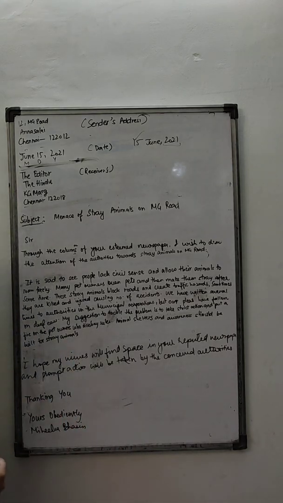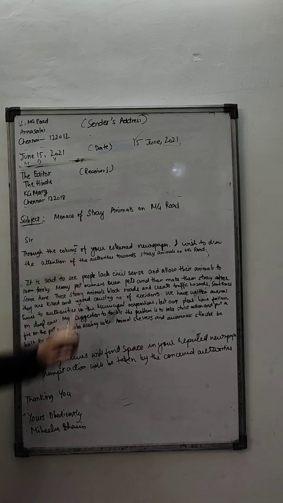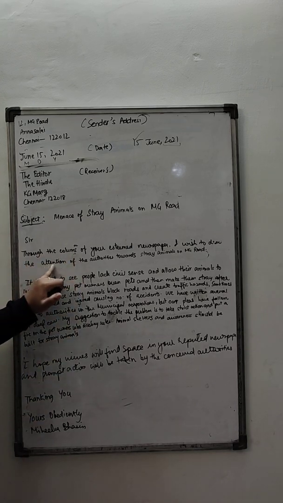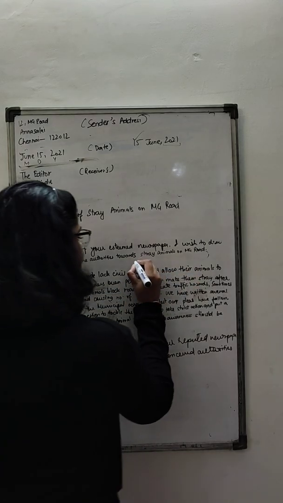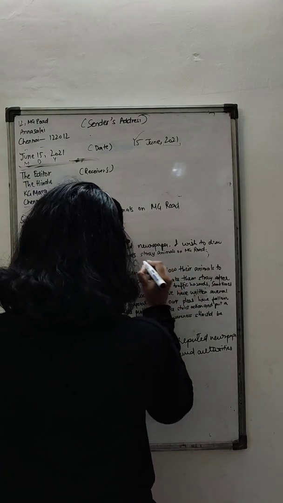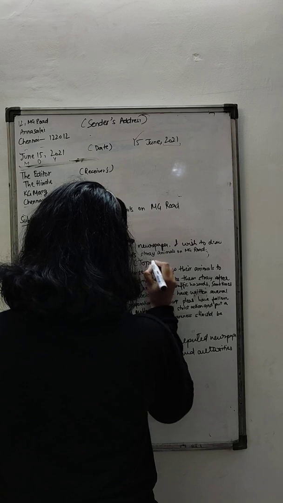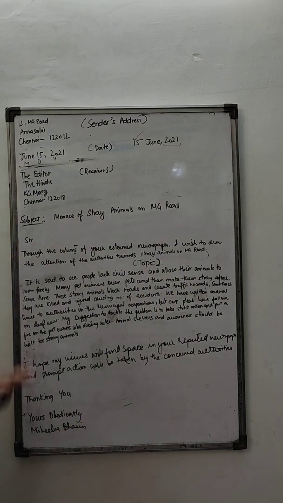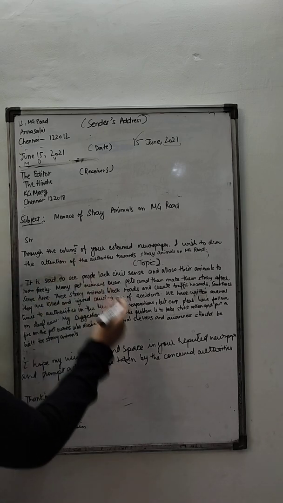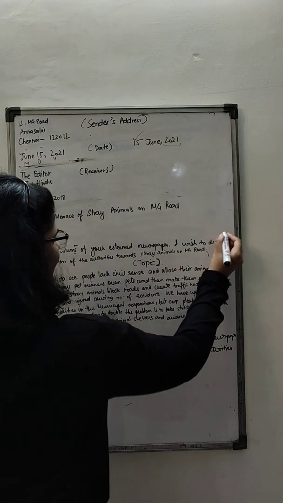Alright, coming back. Through the columns of your esteemed newspaper, I wish to draw the attention of the authorities towards stray animals on MG Road. So here I have introduced the topic. This is a very short paragraph. Again, how many lines? It's finished in one line.